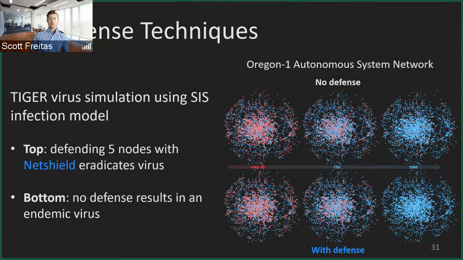meaning we aren't able to get rid of it. So the key question is, how would that change when you're defending certain key nodes in the graph? By defending only 5 nodes in the graph, we can see that by step 1,000, the network has almost completely eradicated the virus. And this demonstrates how important good defense can be with something powerful and important as viruses on networks.